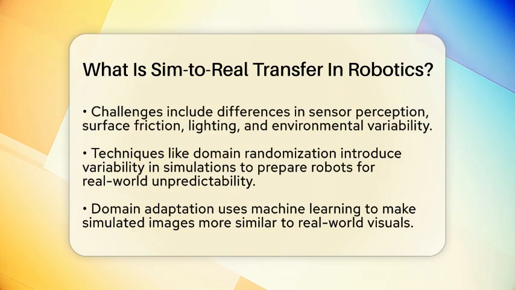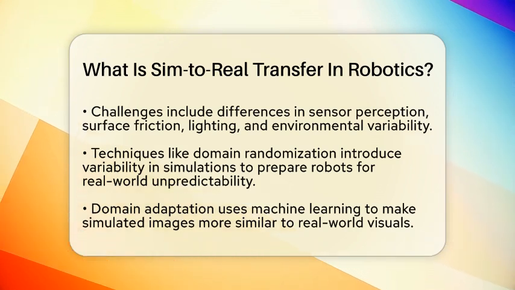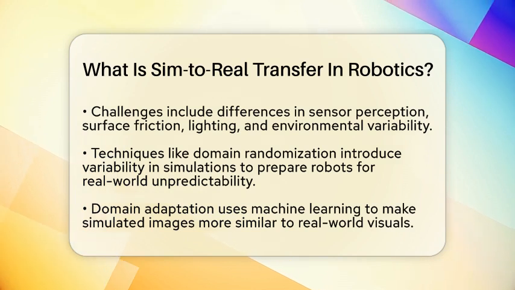But there are challenges. The real world is messier than simulations. Cameras might see differently, surfaces may have more friction, and lighting or temperature can change unexpectedly. To fix these issues, researchers use techniques like domain randomization.